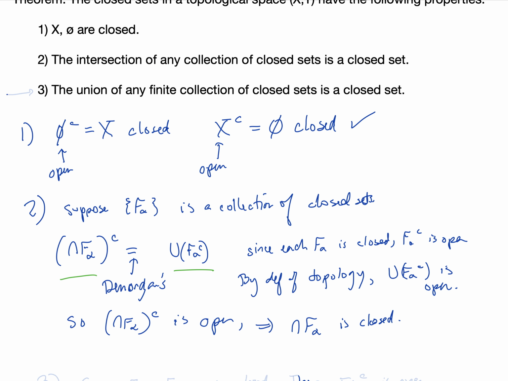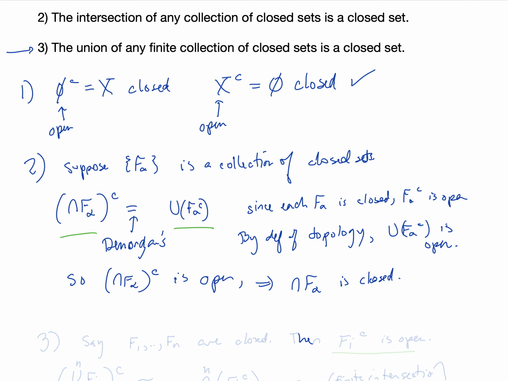For part 3, the union of any finite collection of closed sets is a closed set. Again, we're just going to use De Morgan's laws and the definition of a topology. In the definition of a topology tau, the finite intersection of open sets is open. Let's say that F1 through Fn are closed.